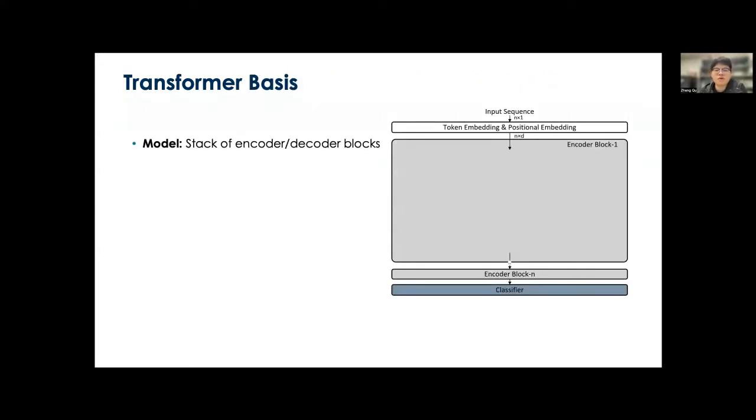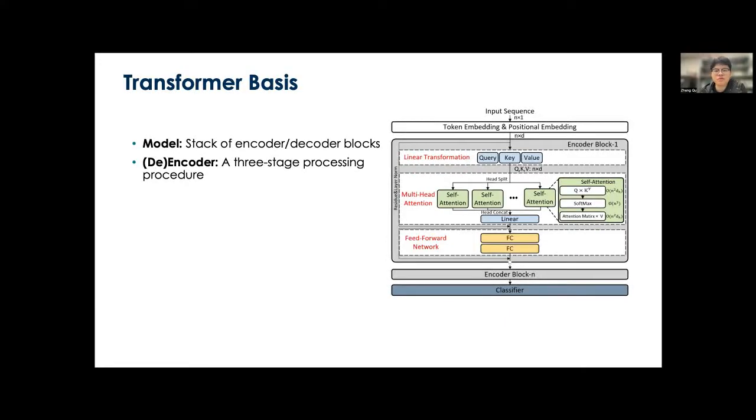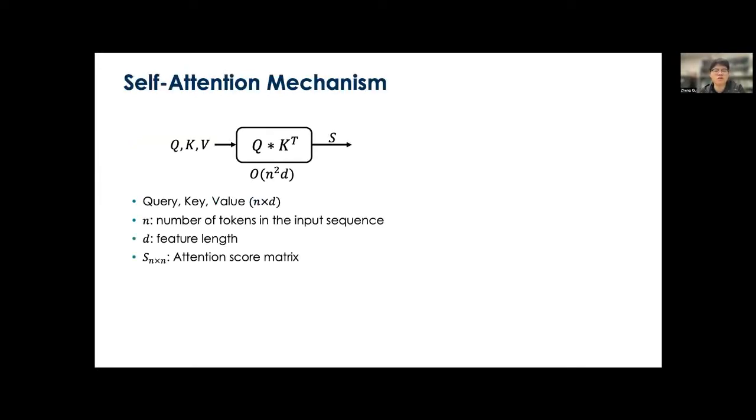A typical transformer model consists of a stack of encoders and decoders, where each one can be summarized into a three-stage processing procedure, namely linear transformation, multi-head attention, and feed-forward network. In our work, we focus on encoder-based transformers. The key to the success of transformer is the use of the self-attention mechanism, which allows the model to evaluate interrelationships among the tokens to effectively understand input sequences.